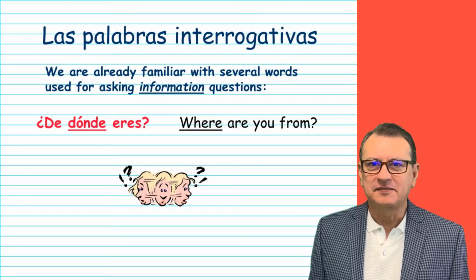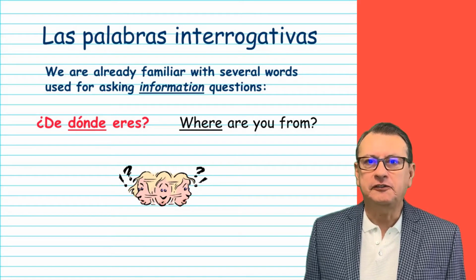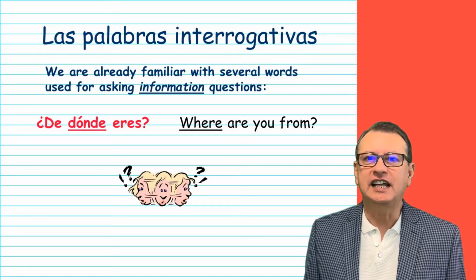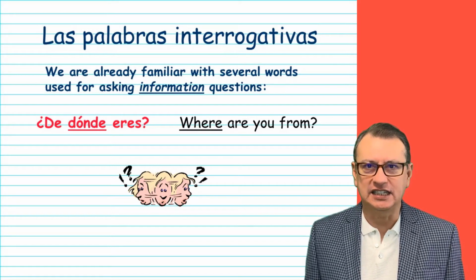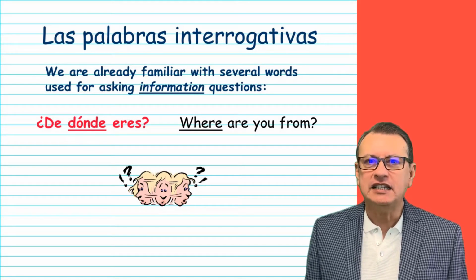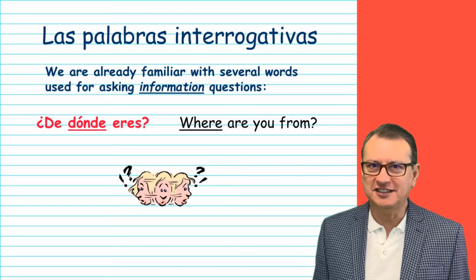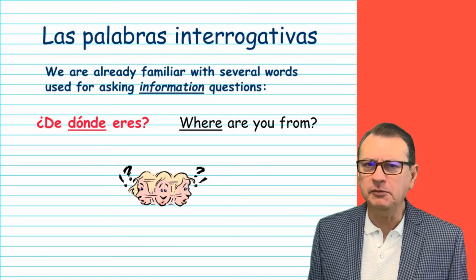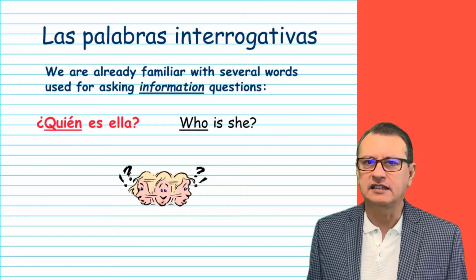¿De dónde eres? Take a look at this particular question. If you notice, the de is the preposition from, but unlike other languages, the preposition is written at the very beginning of the question, unlike other languages that will be at the very end. So, ¿de dónde eres? Means, where are you from? So be attentive of the fact that sometimes the order matters in these cases when asking questions. So let's review some of the most popular questions. You probably have seen a question also like this. ¿Quién es? Who is this person?